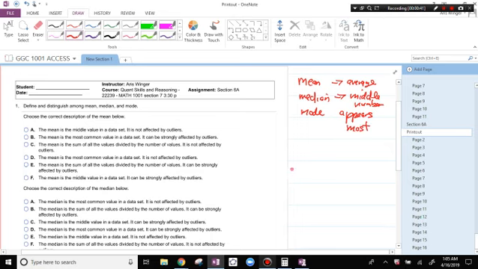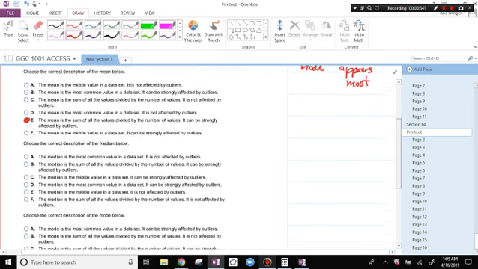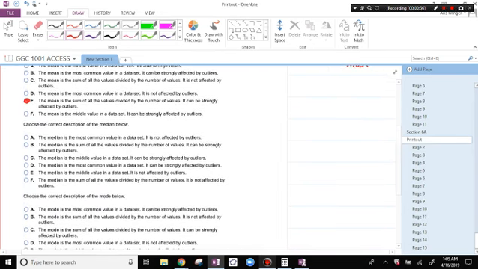Choose the correct description of the mean. The mean is the sum of all the values divided by the number of values. It can be strongly affected by outliers. We'll talk about outliers later. Number one is E. The first part of number one is E.